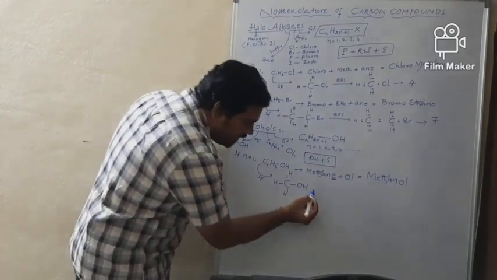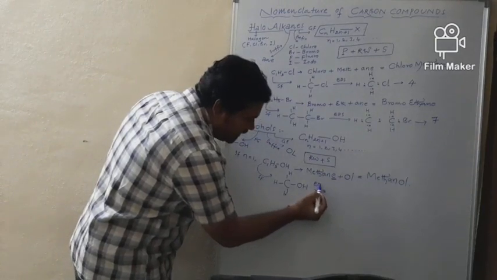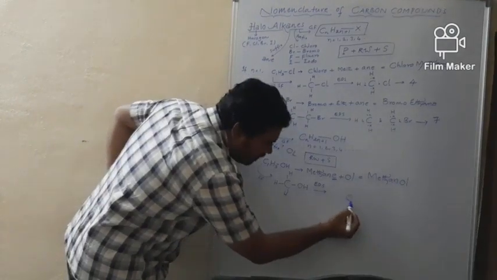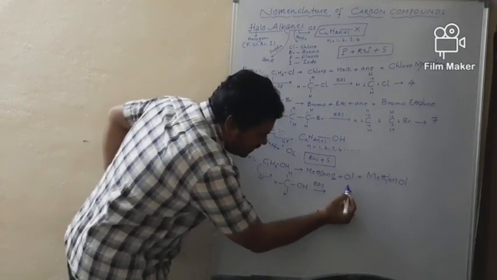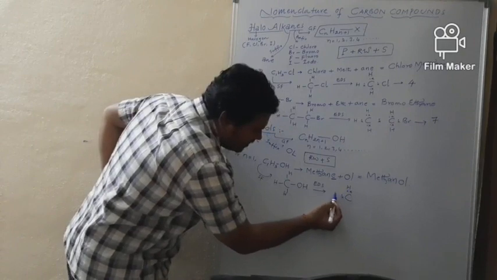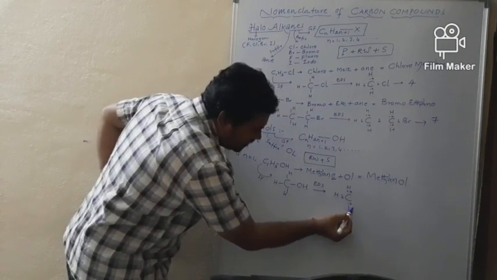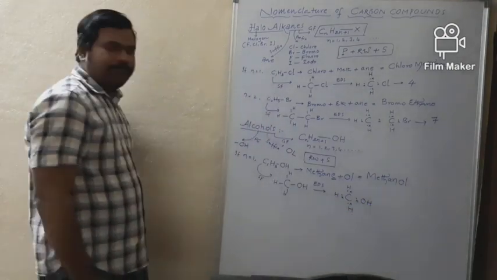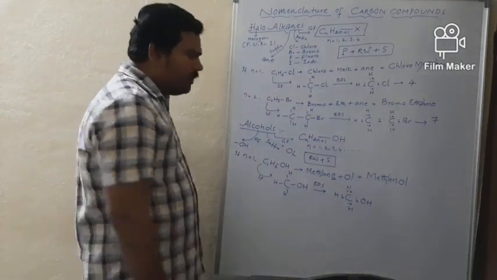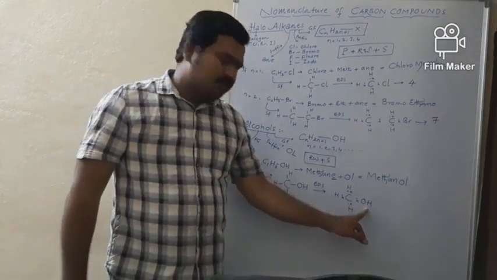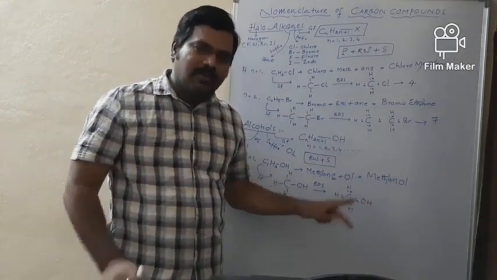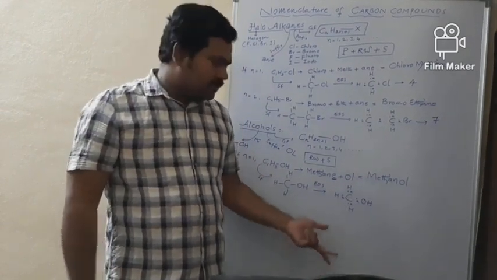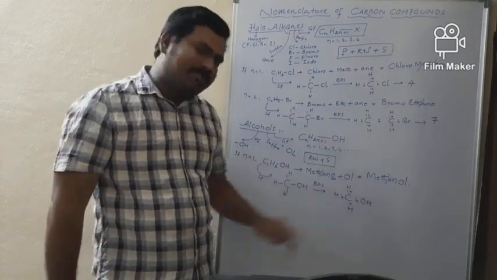And how to draw the electron dot structure? EDS, electron dot structure. Okay. Now carbon, single bond means dot cross hydrogen, dot cross hydrogen, dot cross hydrogen, and on this side dot cross with OH. If you want to split this OH, you can write O single bond H again. But of course there is no need. OH combined is called the functional group.